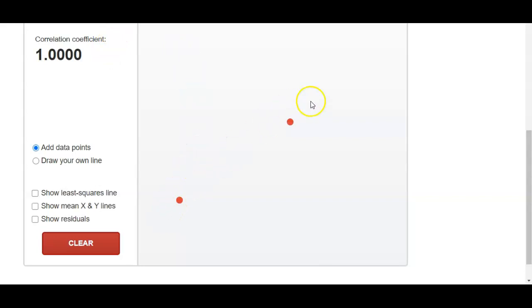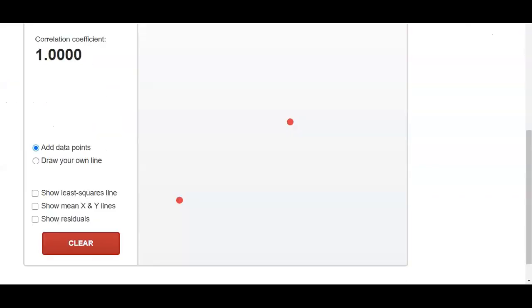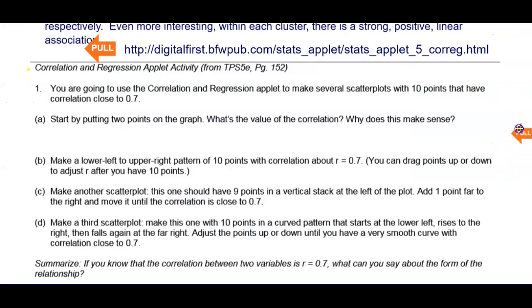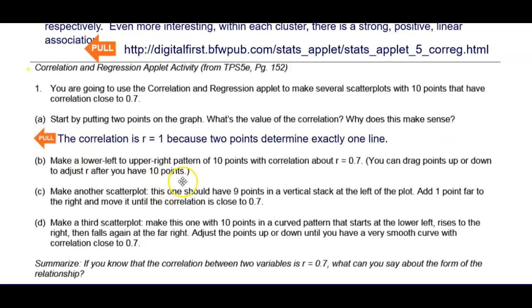So remember what correlation does is it describes the direction and strength of a linear relationship. If I only have 2 points, well, there's exactly one line that goes through those points, and that would be perfectly linear. So the way that we're going to answer this question is as follows. The correlation is r equals 1 because 2 points determine exactly one line. Okay, let's go on to part B.